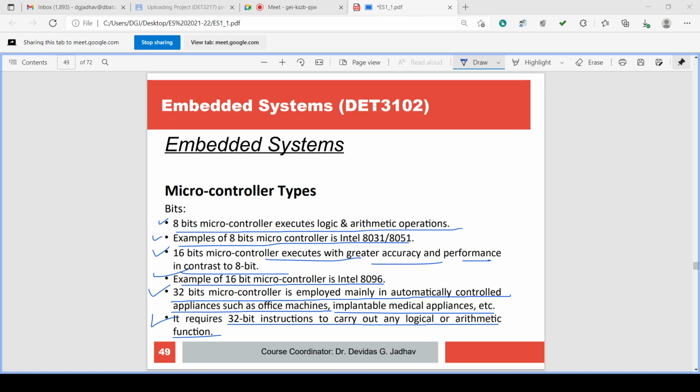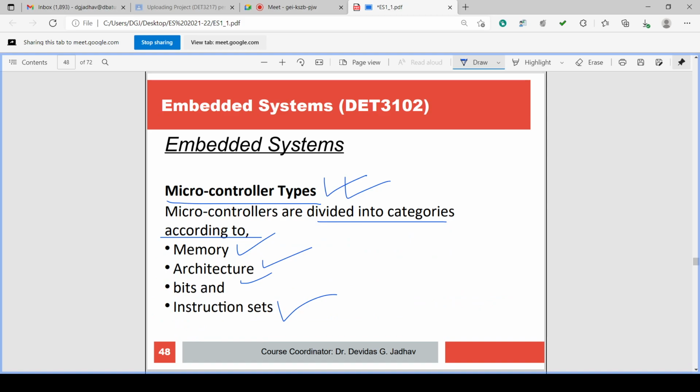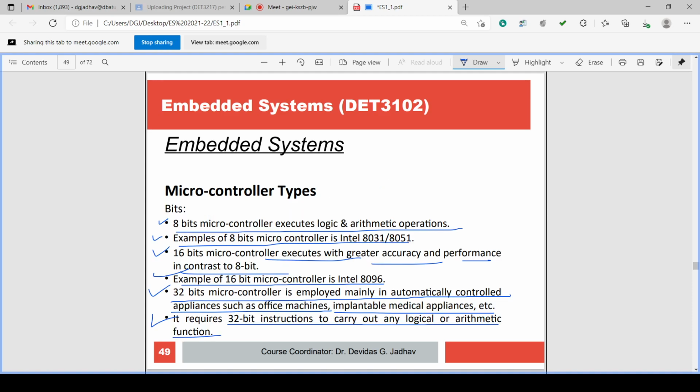So, microcontroller types are based on bits. We are checking now the microcontroller types. Types are based on memory, architecture, bits, instruction sets. These are the microcontroller types. Similarly, there are architecture types, there are bits types, there are instruction set types, isn't it? So we are checking about bits types, the number of bits.